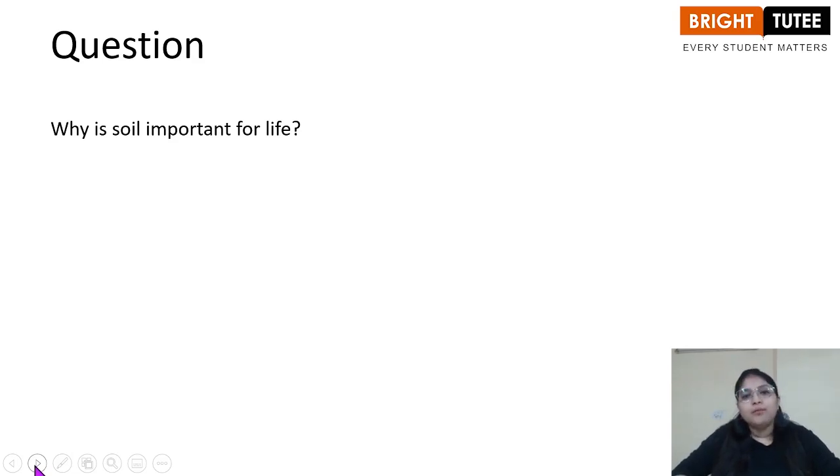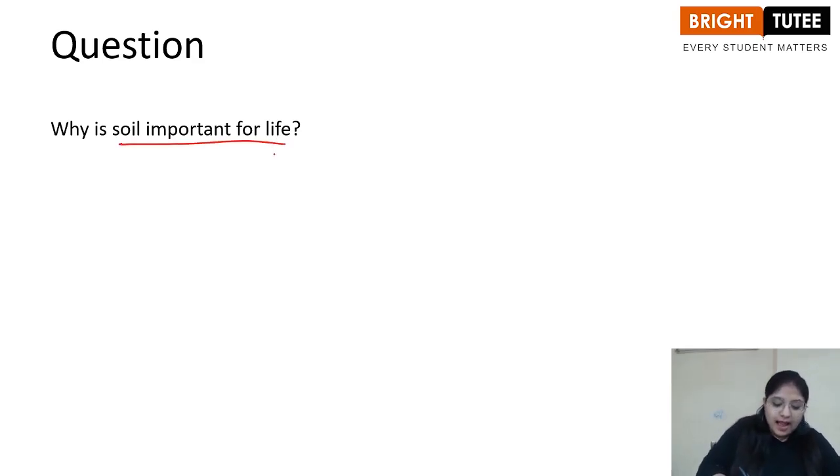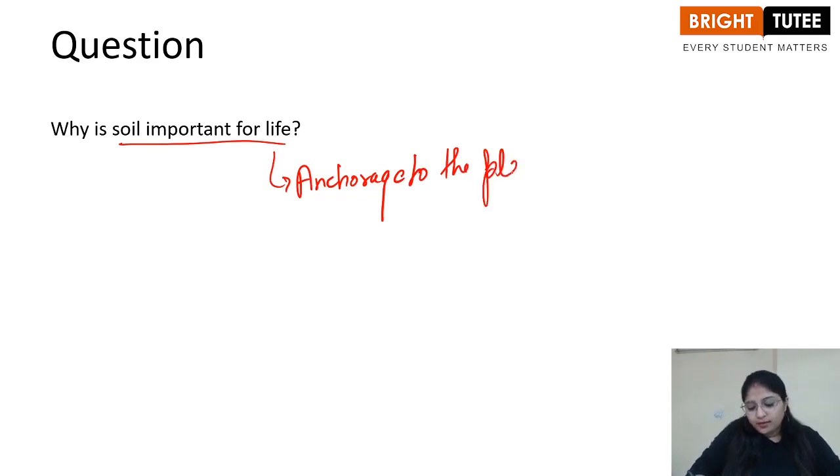Why is soil important for life? The very first thing which is concerned with the soil is that it provides anchorage to the plants. Apart from providing anchorage to the plants, it provides minerals and water to the plant, which helps in photosynthesis, and we all know that photosynthesis forms the basis of life. Apart from that, soil is also home to various kinds of organisms, and that's why I said that soil is one of the most important parts of our life.